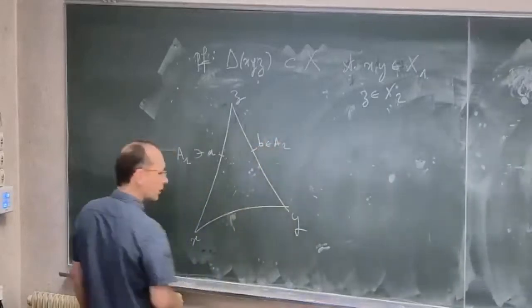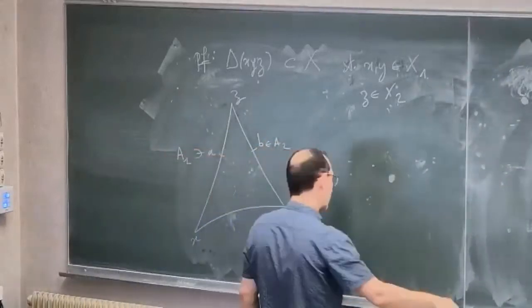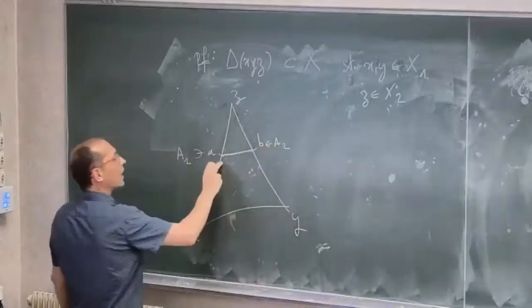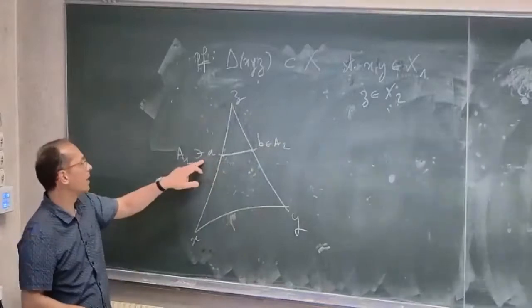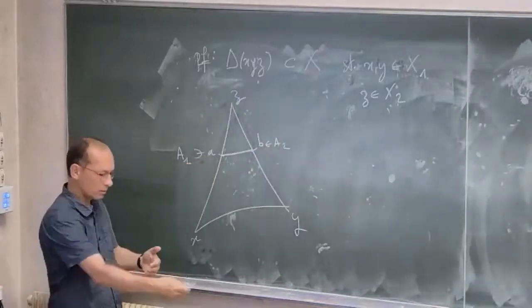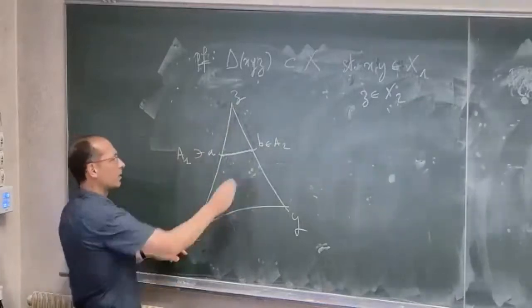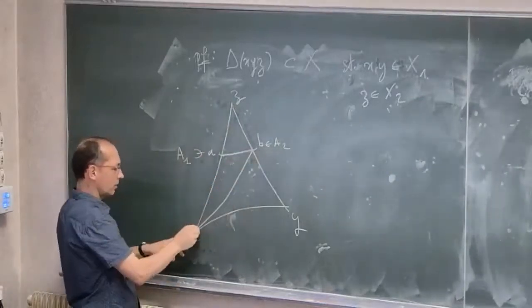Okay, and now I will look at 3 triangles. So the first one will be abz, which, because I am in the gluing region, and the gluing region is a subregion of X2, abz is a triangle in X2.